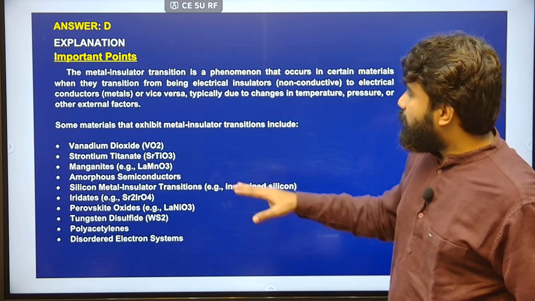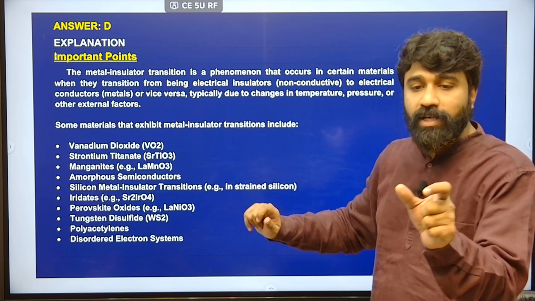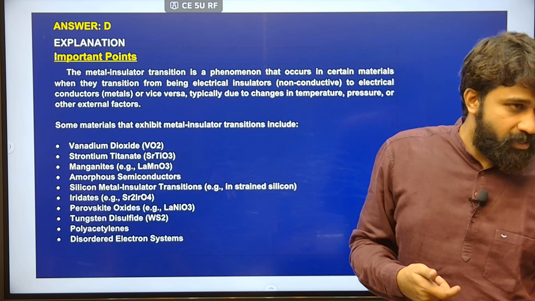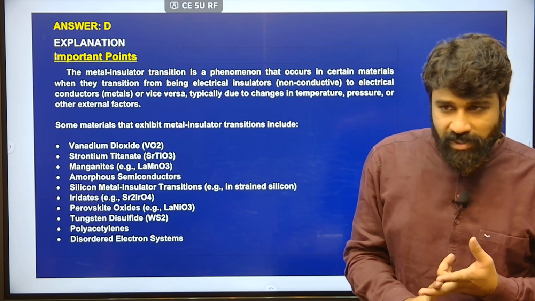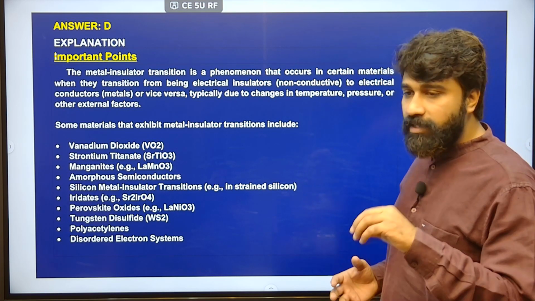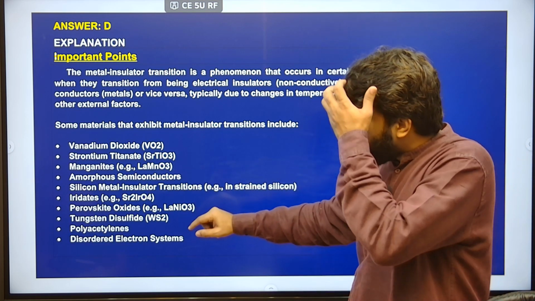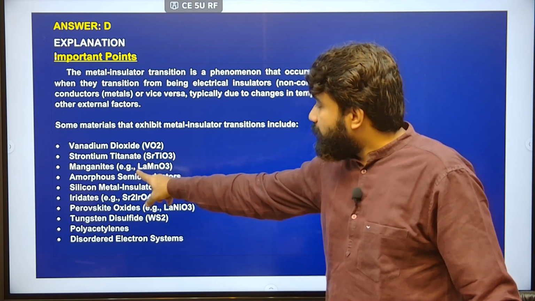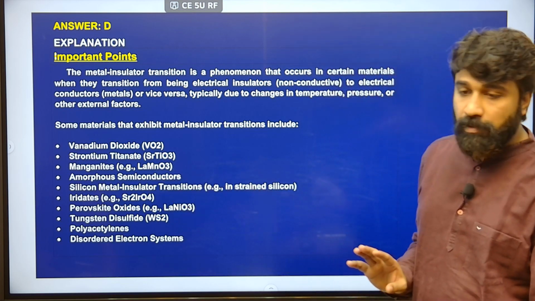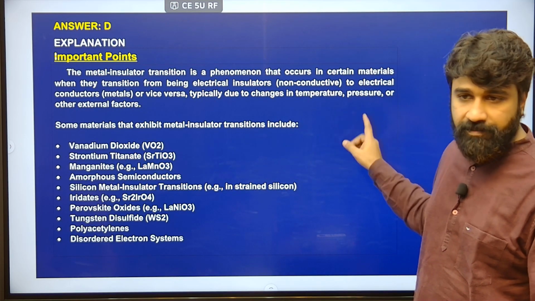Next, metal insulator transition is a phenomenon that occurs in certain materials when they undergo transition due to stimulation from external forces. They may be temperature, pressure, a magnetic field, or some electricity that you have applied, and they will undergo a shift into non-conduction or conduction. This matter is very important. Those are manganites, strontium titanate and vanadium dioxide. These have to be remembered by you. They are considered to be metal insulator transition materials.